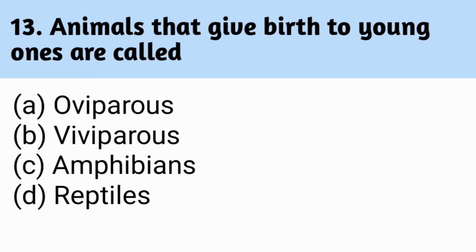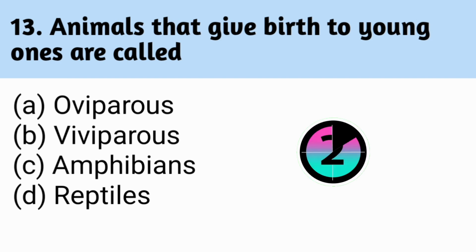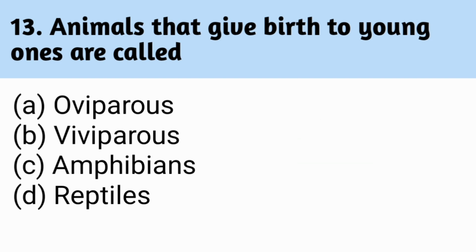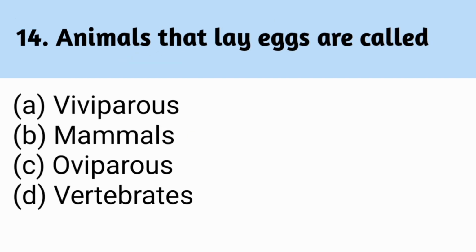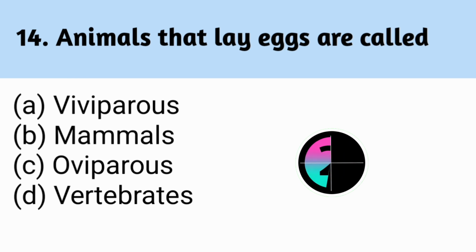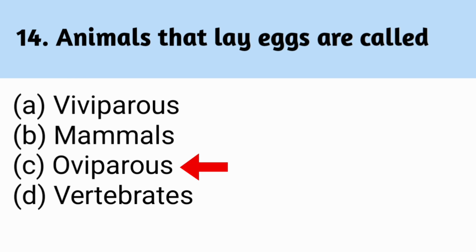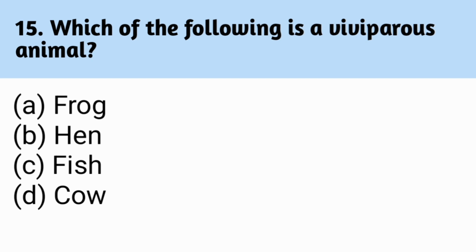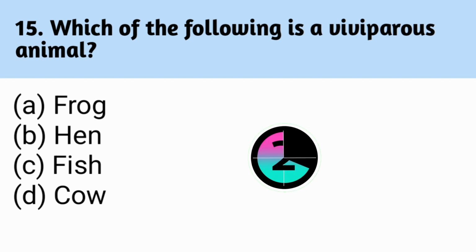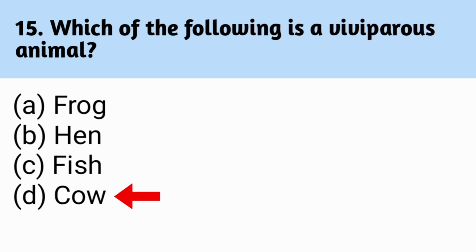Animals that give birth to young ones are called. Correct answer is B. Viviparous. Animals that lay eggs are called. Correct answer is C. Oviparous. Which of the following is a viviparous animal? Correct answer is D. Cow.